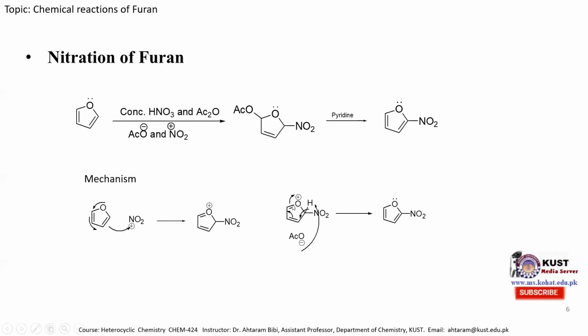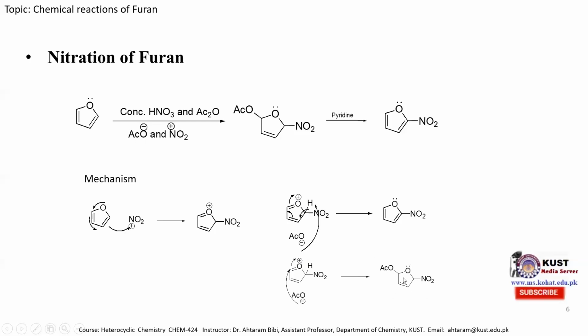because this carbon atom is also electrophilic in nature, since the oxygen is carrying the positive charge. So the acetate ion can act either as a base to take this hydrogen atom, or as a nucleophile to attack this carbon atom to produce this species. In this case, this is the minor product, and the major product is formed when the acetate ion attacks this carbon atom, neutralizing the positive charge of the oxygen atom and producing this intermediate species. And this is the major product.